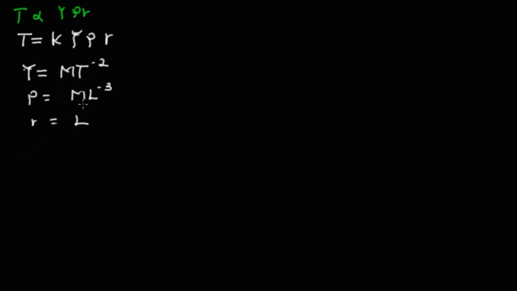Now we've gotten the dimensions. The next step is we have to express it in terms of a formula and allocate powers to them. I will say T is equal to K, the surface tension, density, and radius. Then I'll introduce powers to them: power a, power b, and power c. Now I've expressed this in a formula.